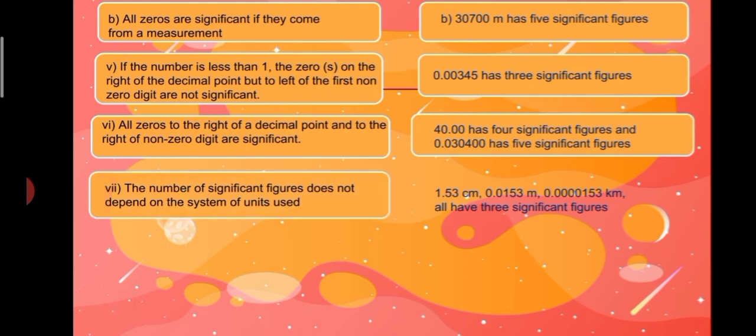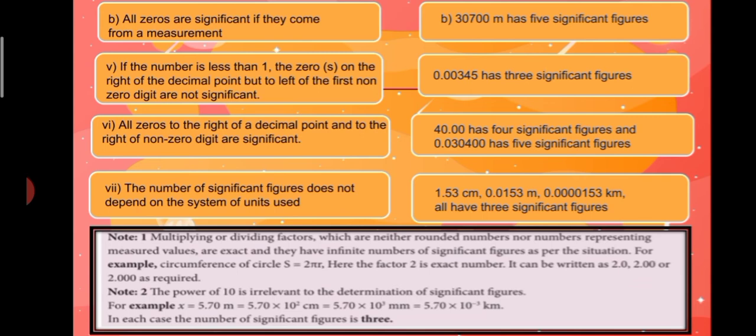The number of significant figures does not depend on the system of units used. 1.53 centimeter, 0.0153 meter, or 0.000153 kilometer all have 3 significant figures. Multiplying or dividing factors, which are neither rounded numbers nor numbers representing measured values, are exact and they have an infinite number of significant figures.